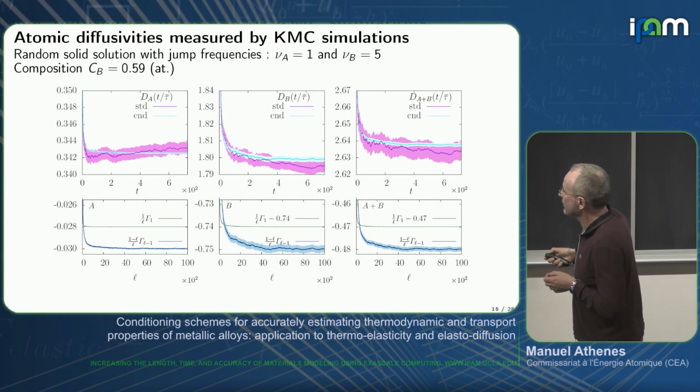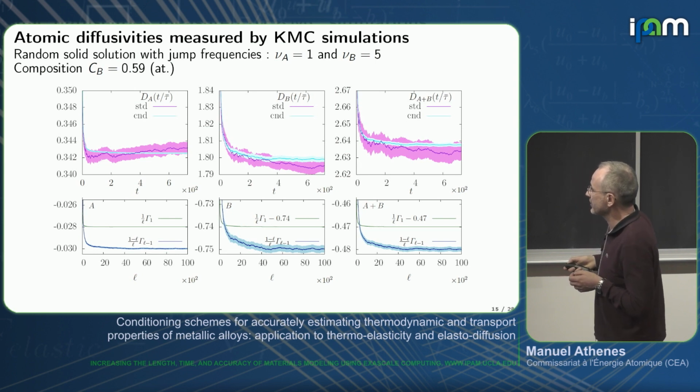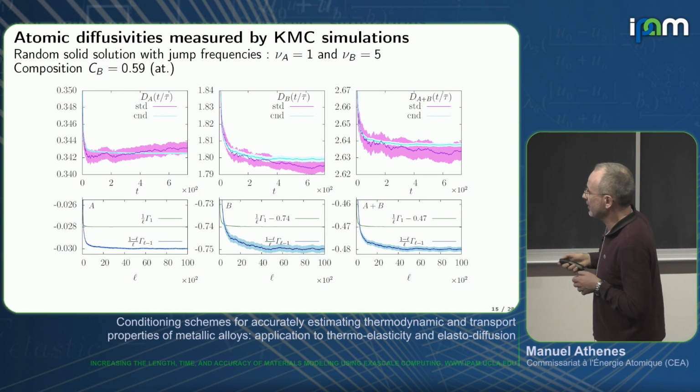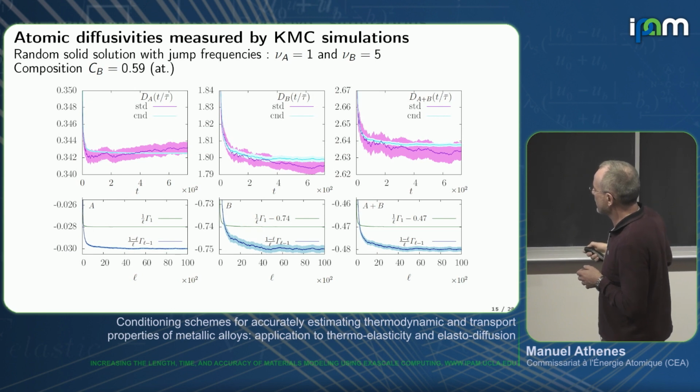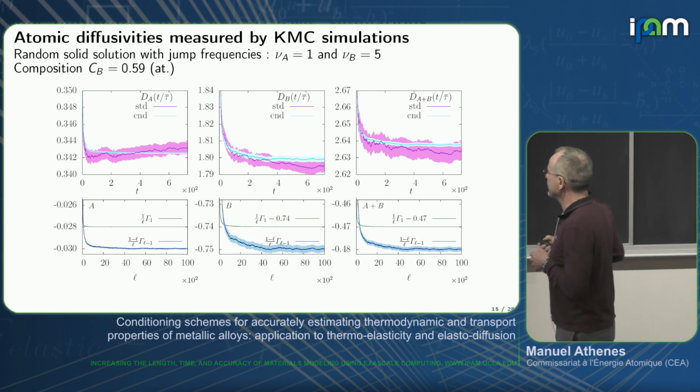In this case, you see with the conditioned estimator, the variance is very small, so it converges very quickly, while it's very noisy for the standard estimator, and the same for B. What we see is that the slow diffusing atoms are better predicted with conditioning than the fast diffusing atoms. And this is the diffusion coefficient of the vacancy. By the error, we see that we have a much better prediction with this conditioning process.